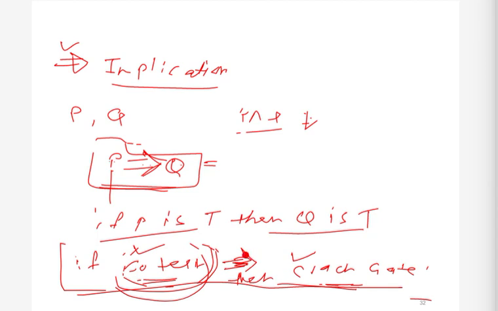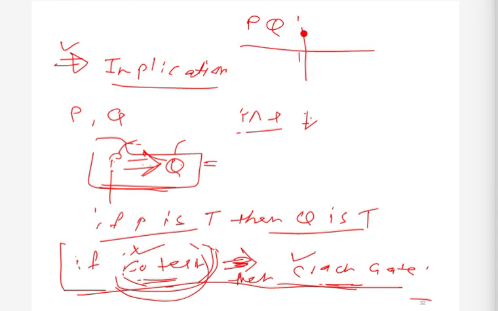So this is the behavior of the implication operation. Basically, implication is false in only one case: when p is true and q is false. So let's make a truth table for this. If we have p and q, what will be p implies q? Assume that both are true.